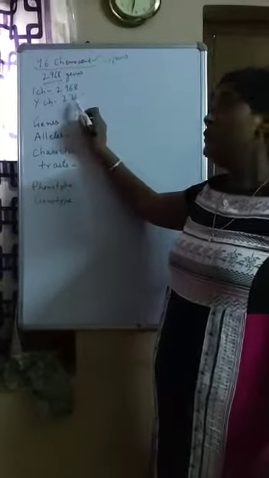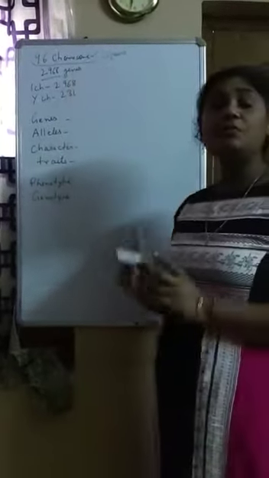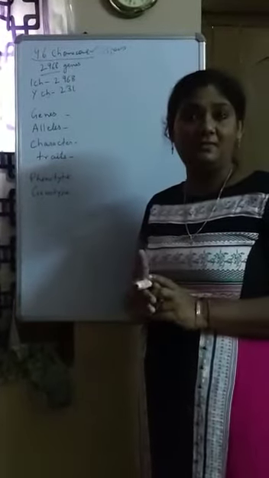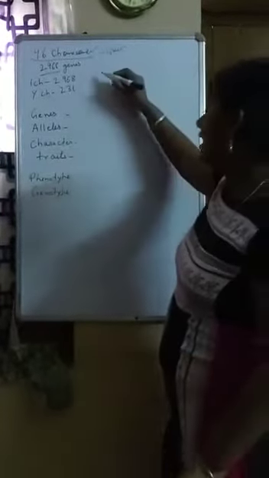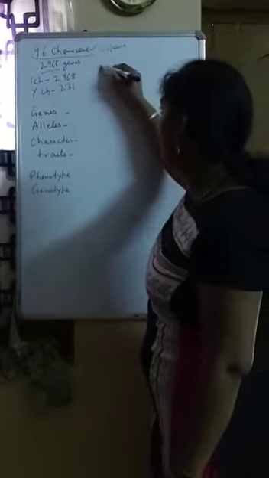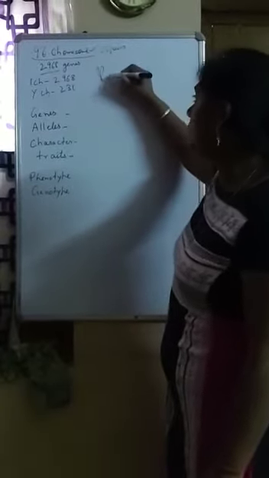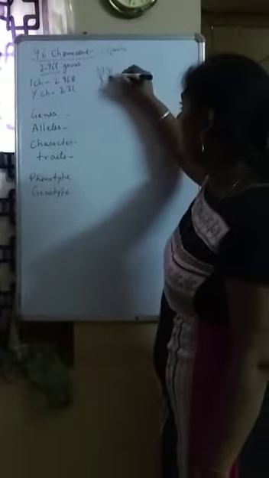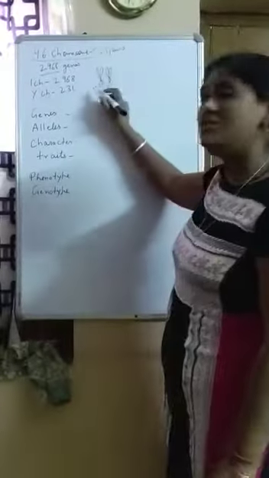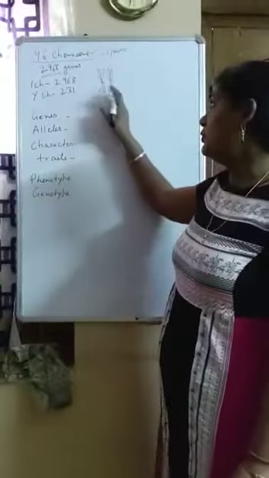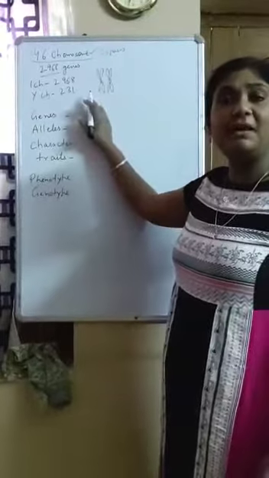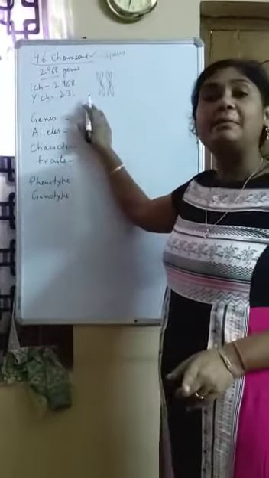So what are these chromosomes? Chromosomes are the carriers of genes. They carry genes. And as I have already discussed, we have homologous chromosomes, the same type of chromosomes, one from each parent. So homologous chromosomes are the same type, having the same shape and size, and they carry the same type of genes in the